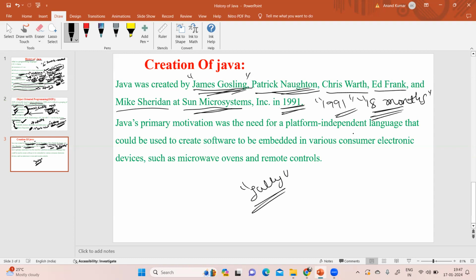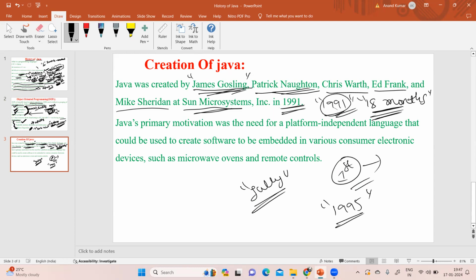After that, they needed to test the first version they developed. So they tested the first version of Java and released it into the market in 1995.